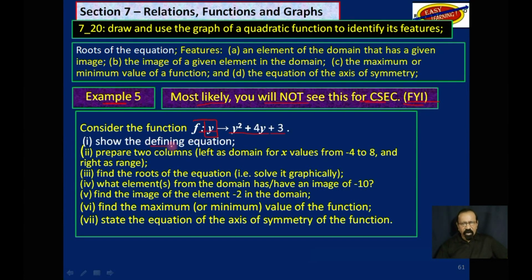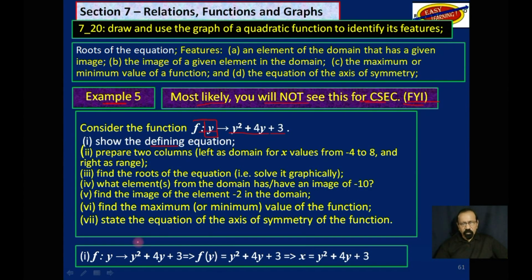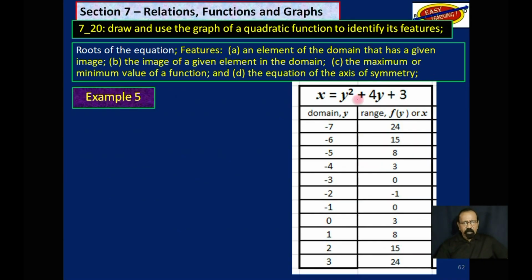You have to show the defining equations and so on. So we will now replace f of y with x. So we get x is equal to y squared plus 4y plus 3.